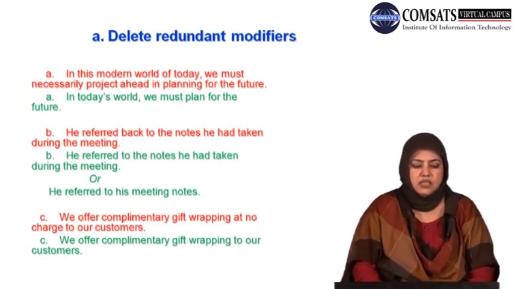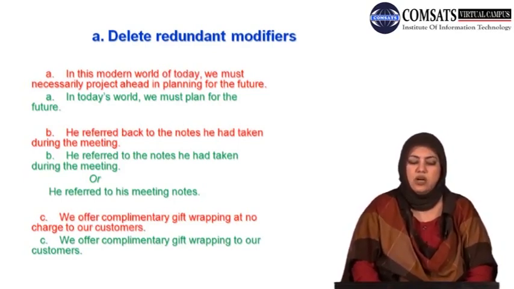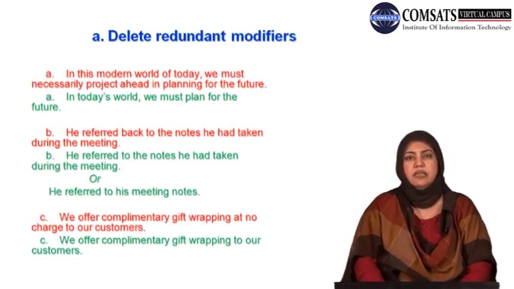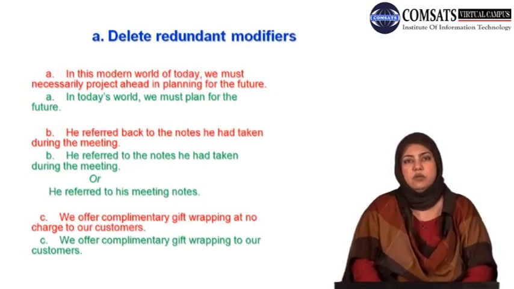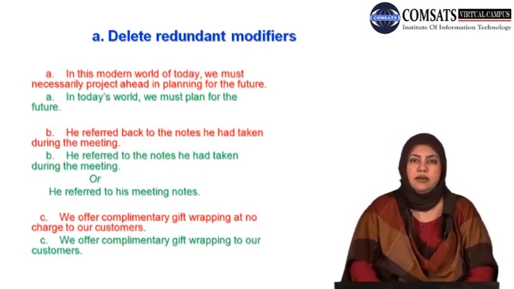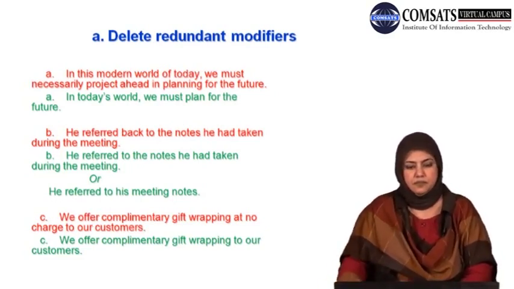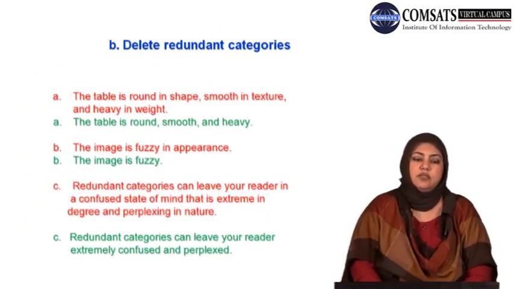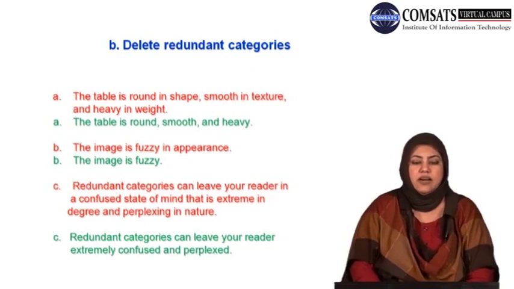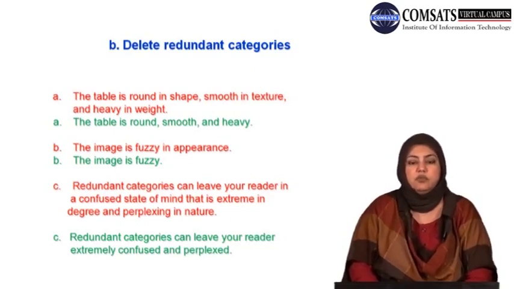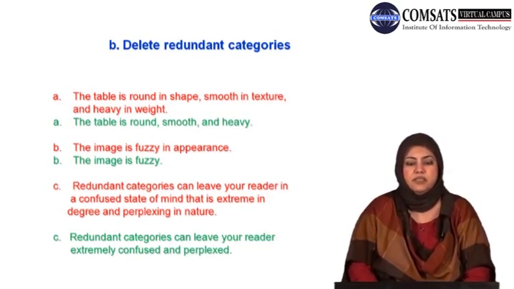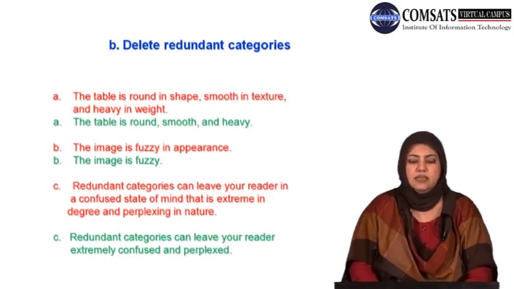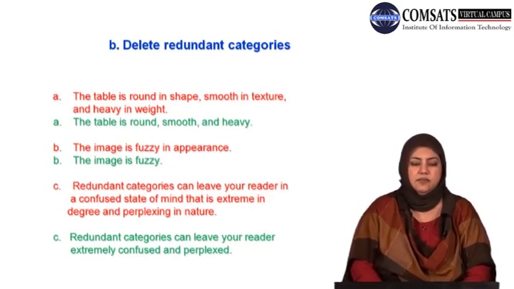दूसरा ऑप्शन ये अगर आप करना चाहते हैं, we offer gift wrapping at no charge to our customers, फिर आप complimentary निकाल दें अगर आप no charge उसमें रखना चाहते हैं तो. But you cannot have both. If you have both, it becomes redundant. With this we move to the second category, that is B category strategy that is to be used to create precision, and that is delete redundant categories.